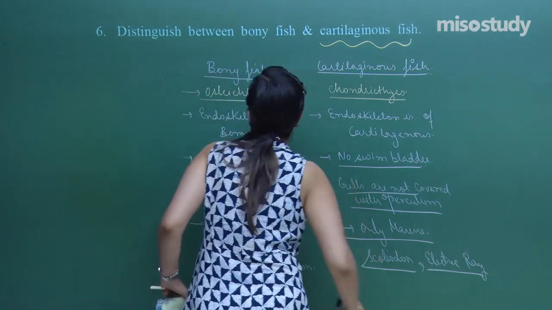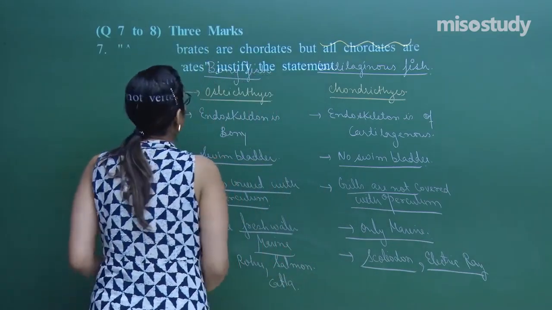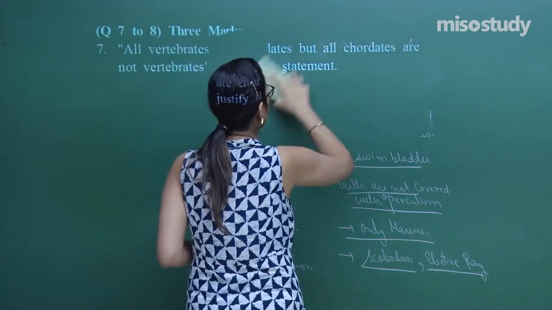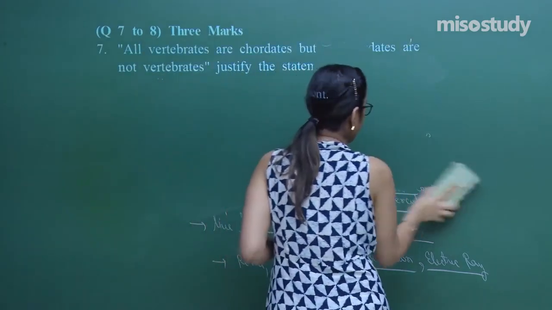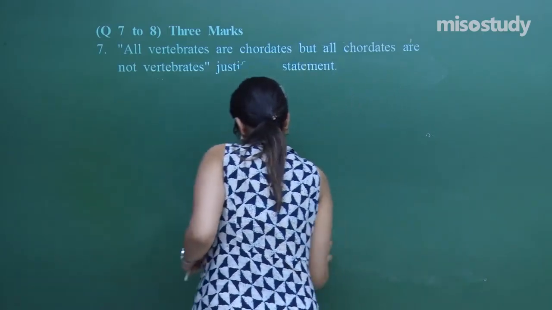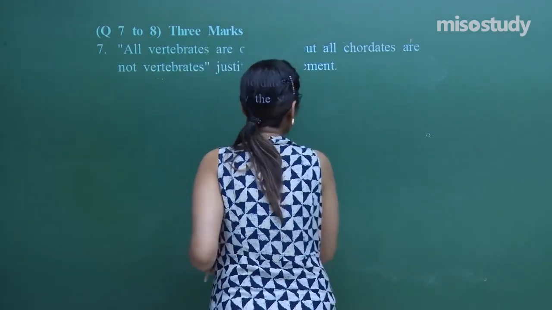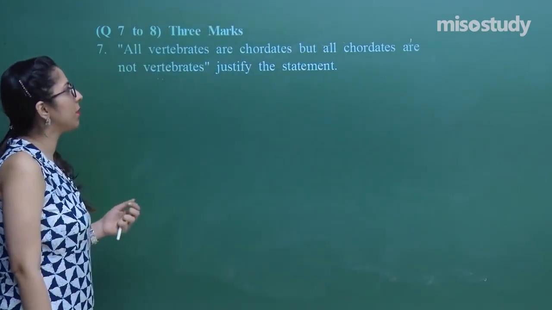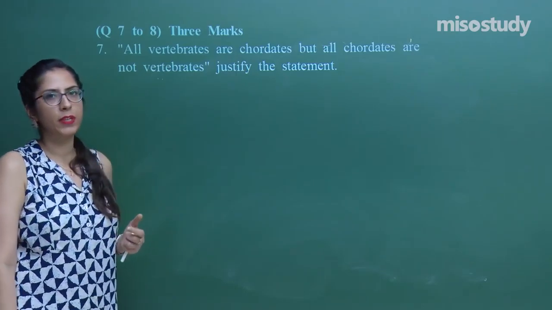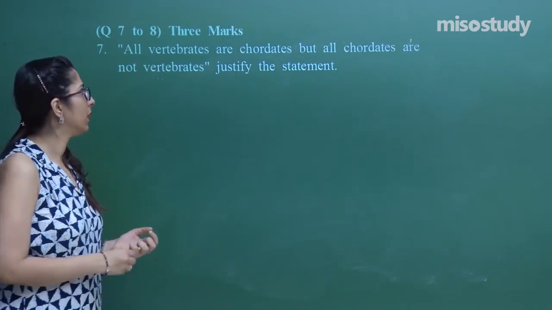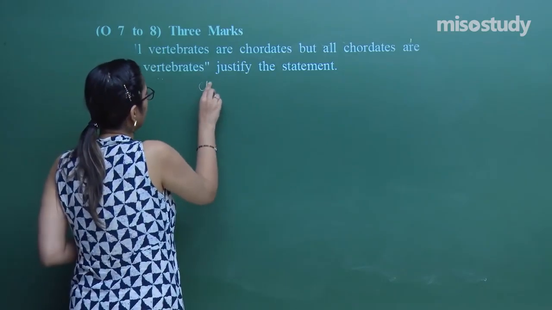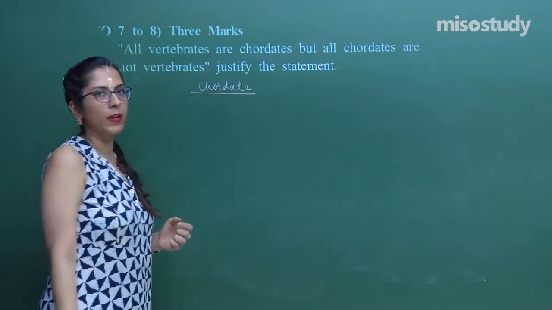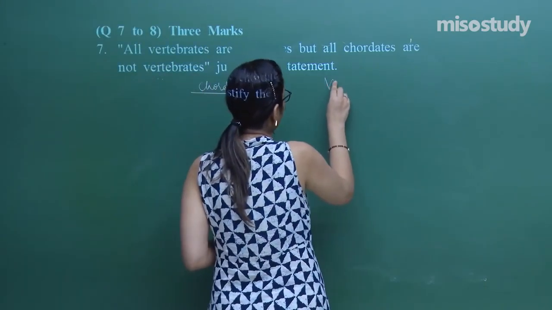The next question we have is question number 7. This is also a very good question. All vertebrates are chordates, but all chordates are not vertebrates. Justify this statement. Now, to talk about a chordate, and second we have a vertebrate.